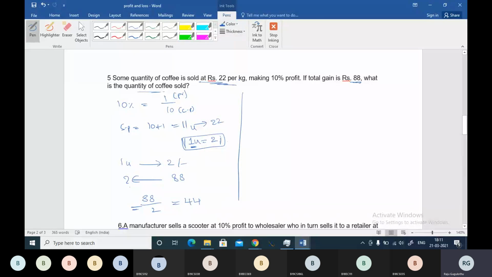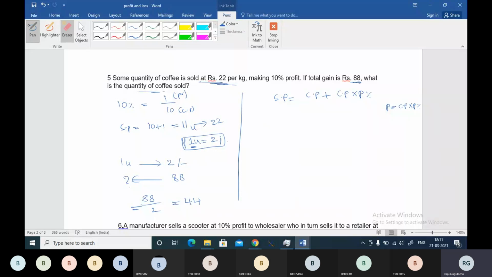Or you can answer by using our formula. Just now we have written selling price will be your cost price plus profit. Profit can be calculated like this. Profit will be cost price into profit percentage. So here you can say selling price will be your cost price plus that. Selling price is known, 22 per kg, right? So you will have to find cost price here.